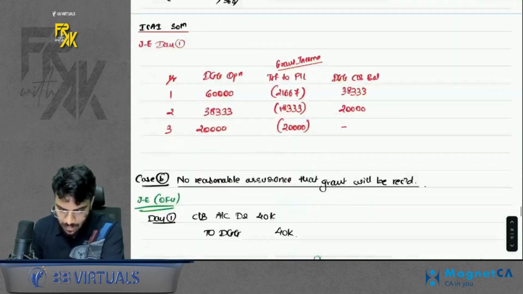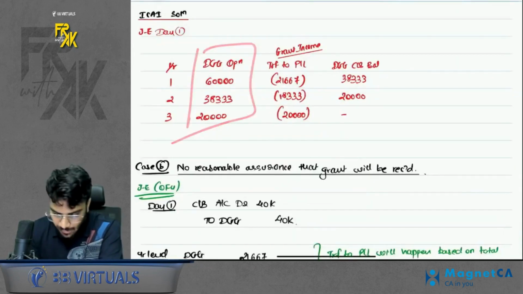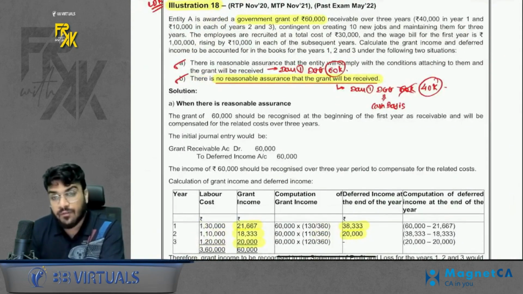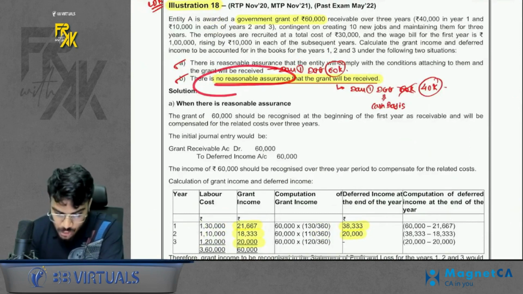So this ratio was there. If you prepare a table, 60,000 opening balance, you transfer to PNL this much, closing is this much. Then accordingly, you will keep on transferring and show this balance. The interesting case was case number B, where it is said that there is no reasonable assurance that the grant will be received.